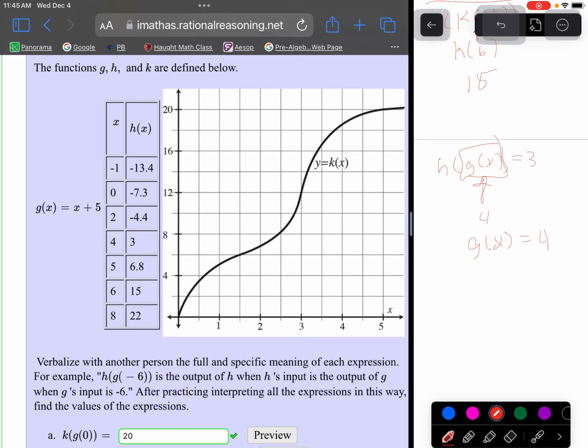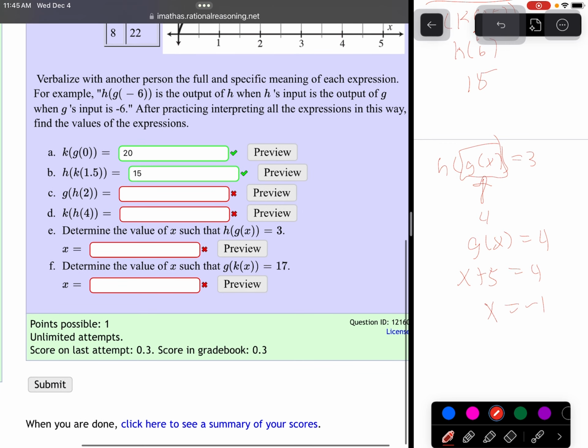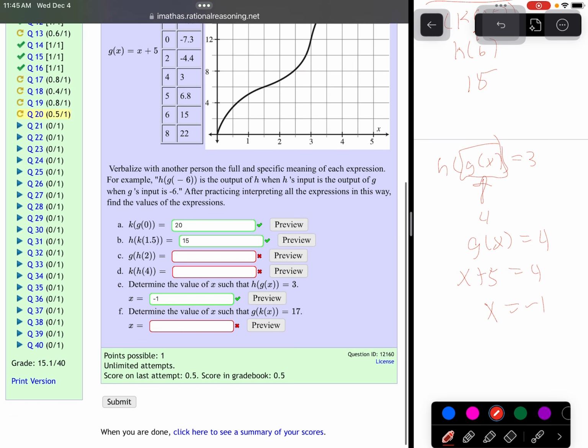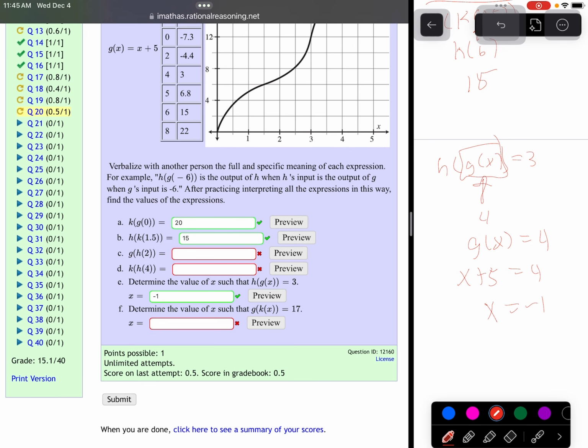But now we have to calculate backwards to the g function. So my g of x, which is x plus 5, has to equal 4. So x would have to equal -1. So we have to start from the inside out, and we have to connect it with the y's this time. And so that would be -1. And so that is how you do E and F.